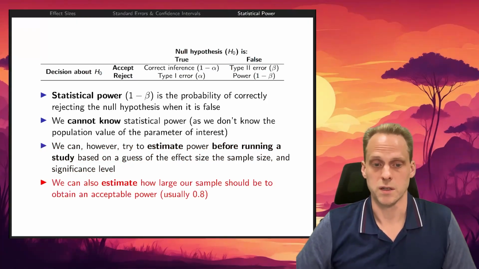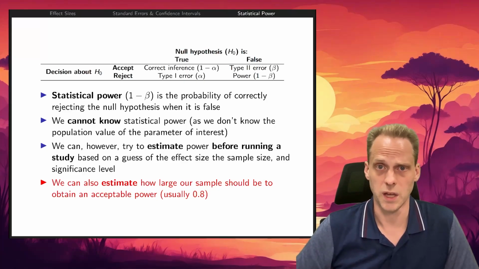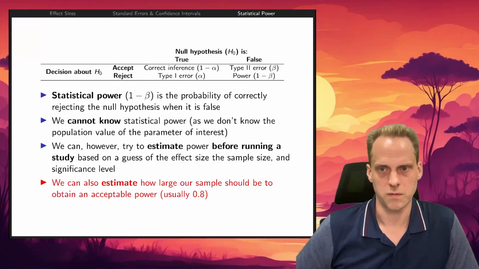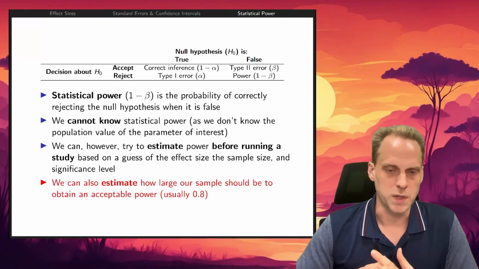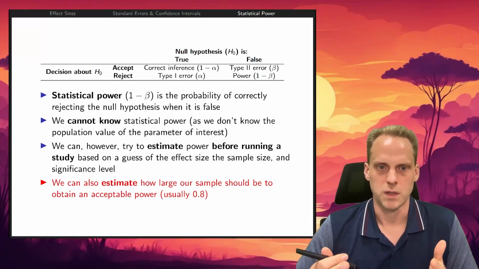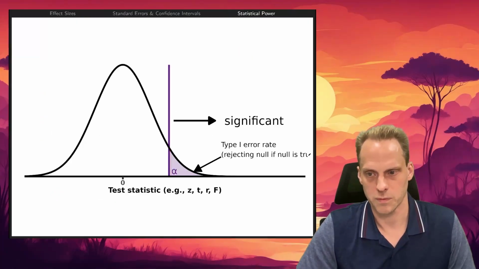That's a really strong thing to do, a really important thing to do. And if you write, for example, a grant application to do research, you always need to mention this, okay, we actually have enough power to do this. A sample size, let's say 500 people, is reasonable. Maybe it isn't. That means that, okay, if I collect 500 people, the effect is so small, I don't expect that I can find it, okay?